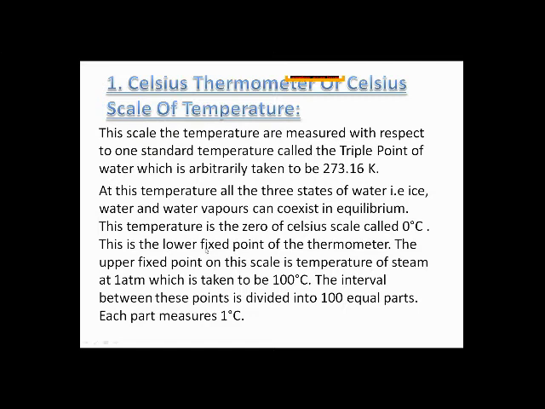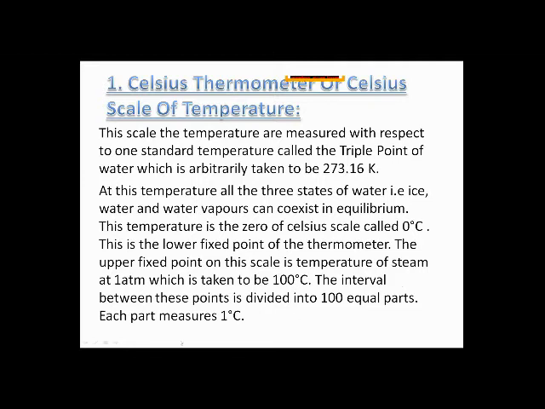This is the lower fixed point of the thermometer, which is the freezing point. The upper fixed point on this scale is the temperature of steam at 1 atmospheric pressure, which is taken to be 100 degrees centigrade. That means the boiling point of water is 100 degrees centigrade.